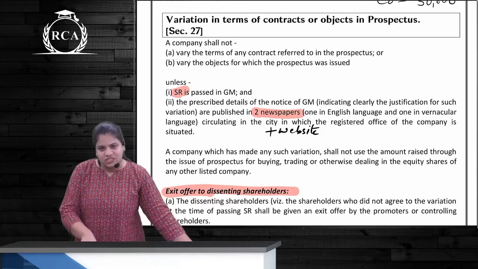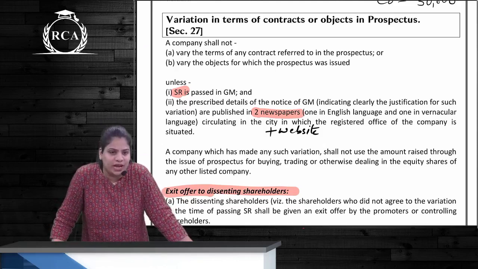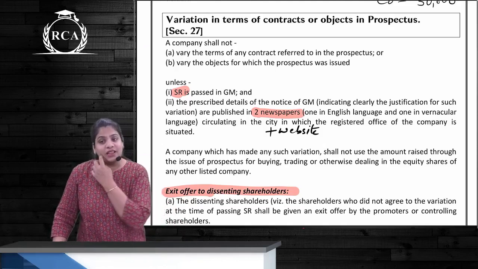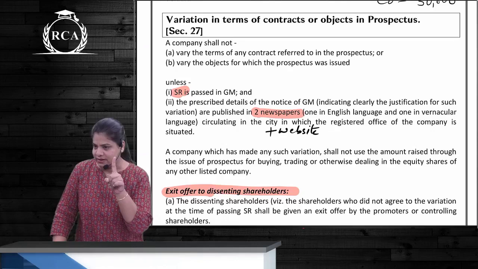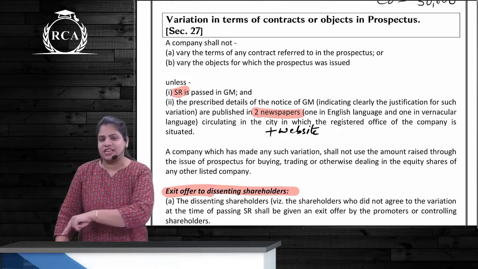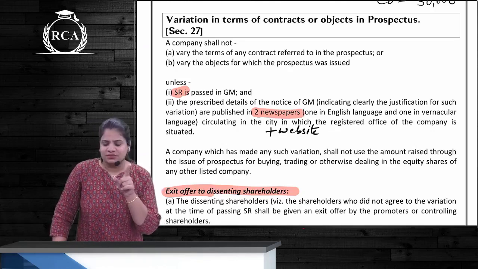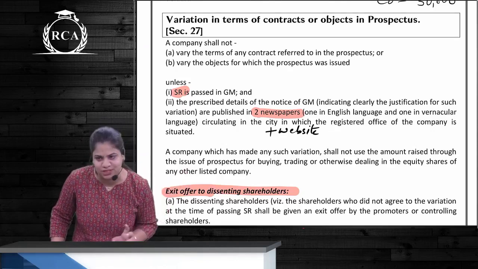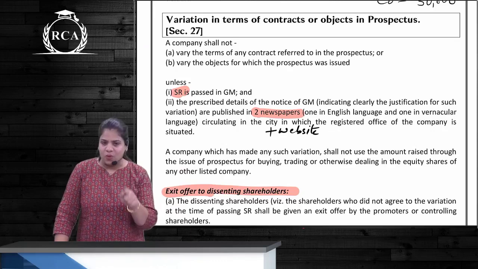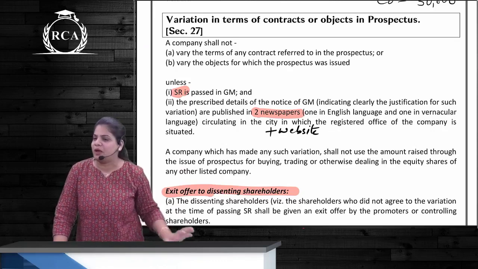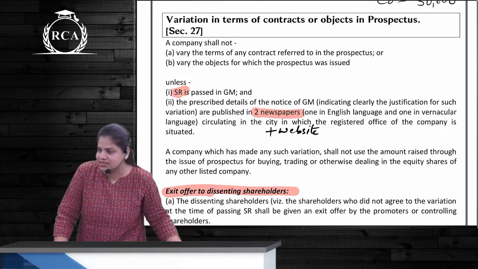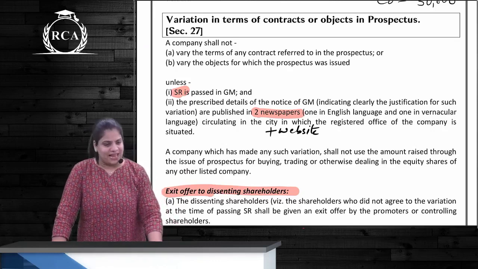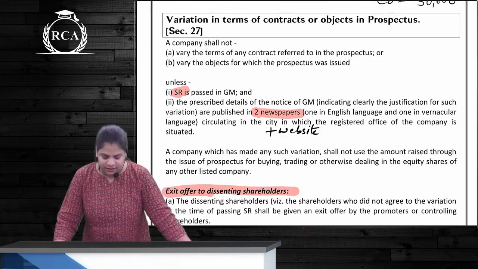This advertisement that the company has to give in newspapers and put up on their website, this is done in the form PAS1. PAS2 we have seen with respect to the information memorandum, which is with respect to shelf prospectus, correct? PAS1 is this advertisement, newspaper advertisement, okay? Is this clear, everybody? So this was what? Section number 27. Talking about 28, we have what?